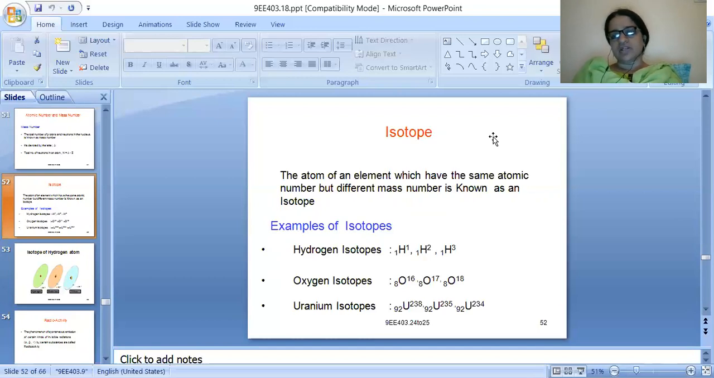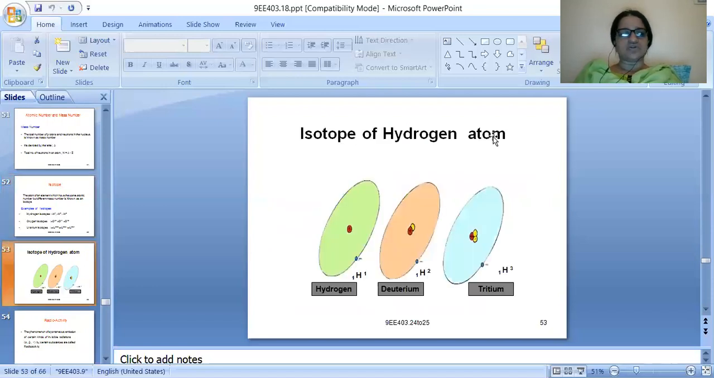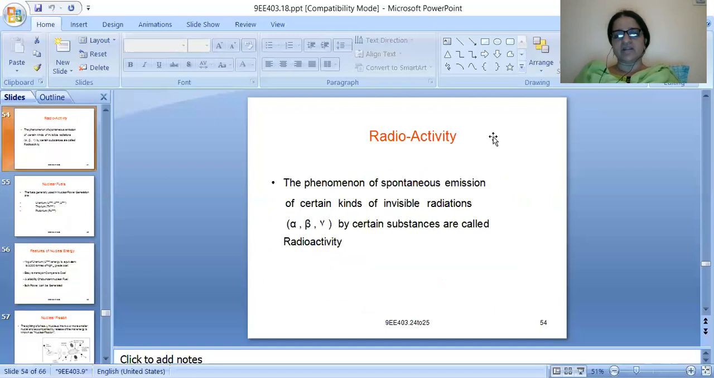So isotopes have the same atomic number but different mass numbers. Isotopes of hydrogen: hydrogen 1 1 is called hydrogen, hydrogen with 1 2 is called deuterium, and hydrogen with 1 3 is called tritium. So there are three isotopes of the hydrogen atom, which are hydrogen, deuterium and tritium.